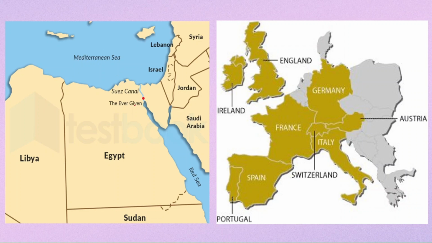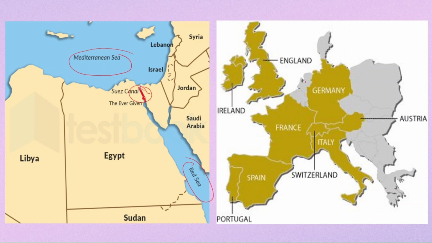Next, in this map, we can see the Suez Canal over here, and you can see how the Suez Canal connects the Mediterranean Sea and the Red Sea. So this is the Red Sea over here, this is the Mediterranean Sea, and this is the Suez Canal. You can see clearly what it is. It's a deep cut that is made through land so that boats and ships can travel along it, or so that water is able to flow to places where it is not reaching. I hope you have understood the meaning of Suez Canal now. This is the Suez Canal.